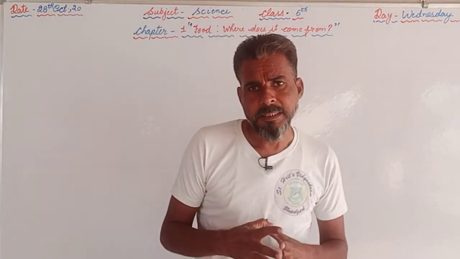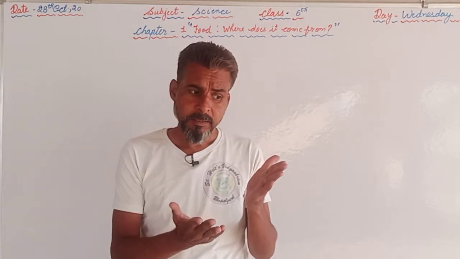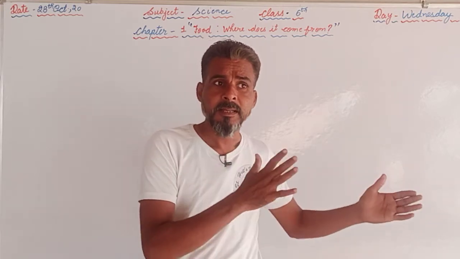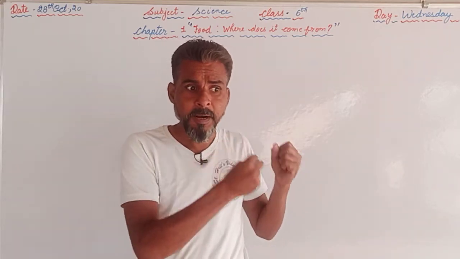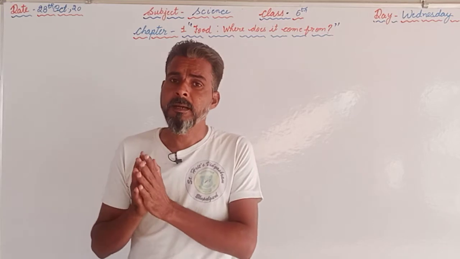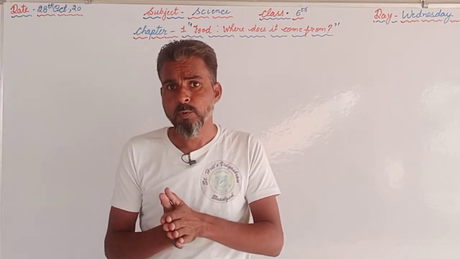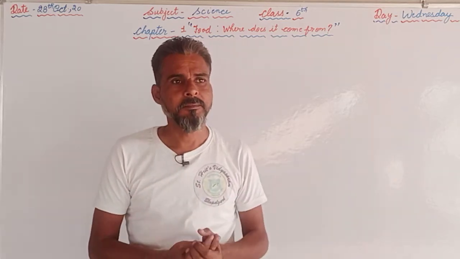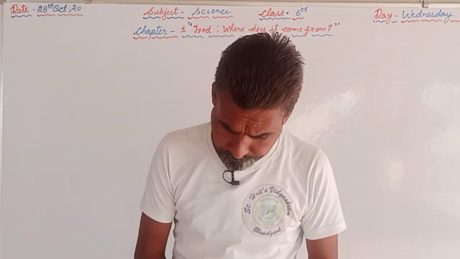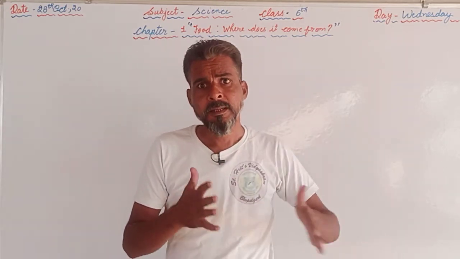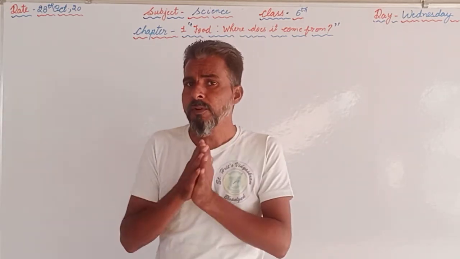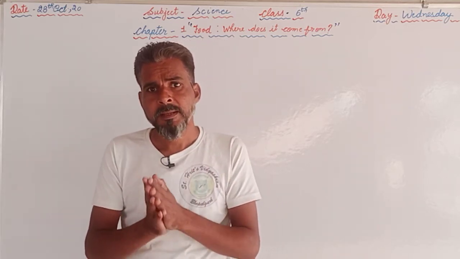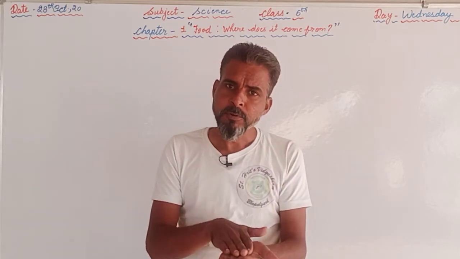All the living beings means the plants are also the living beings, and humans as well as the animals. So some of the plants prepare their food by themselves, and those plants are known as the autotrophs. Autotrophs means, we have discussed in the previous classes regarding the process of photosynthesis. Some of the plants prepare their food by themselves with the process of photosynthesis.